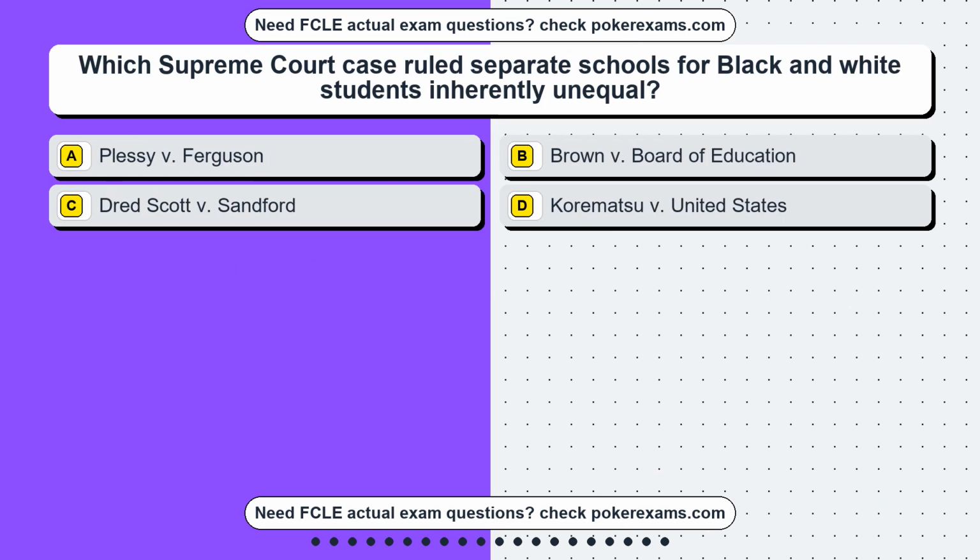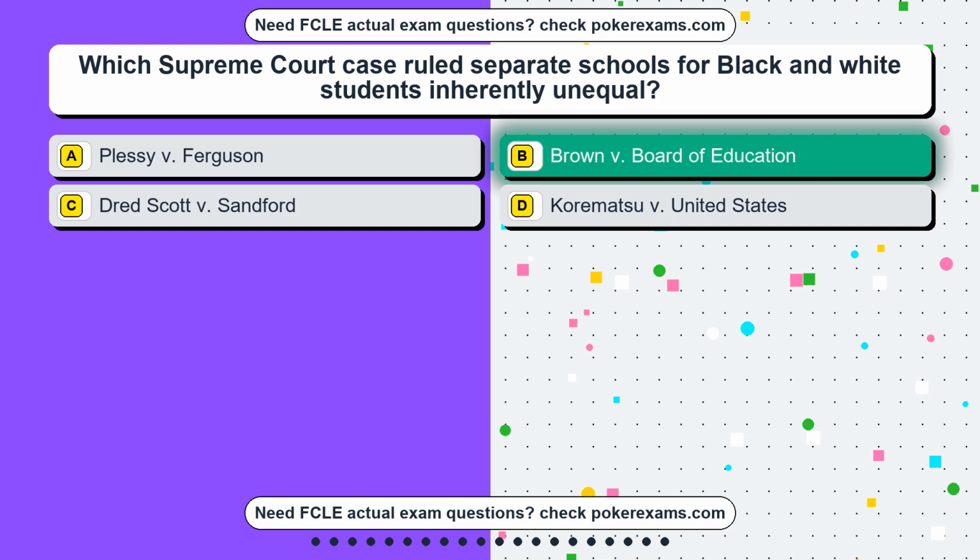Question 19. Which Supreme Court case ruled separate schools for black and white students inherently unequal? Option A, Plessy v. Ferguson. Option B, Brown v. Board of Education. Option C, Dred Scott v. Sanford. Option D, Korematsu v. United States. The correct answer is option B, Brown v. Board of Education.